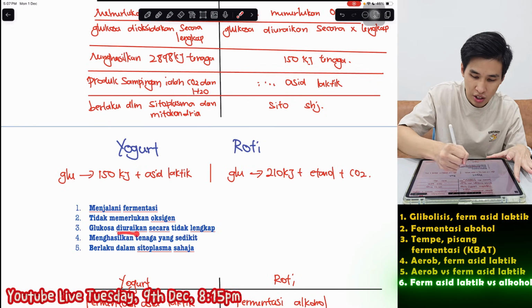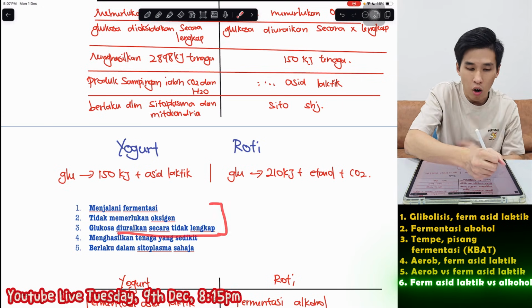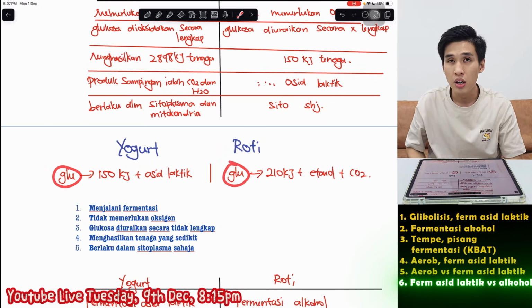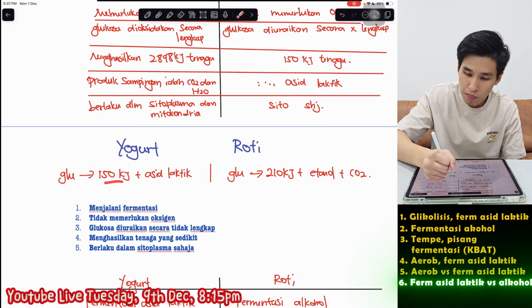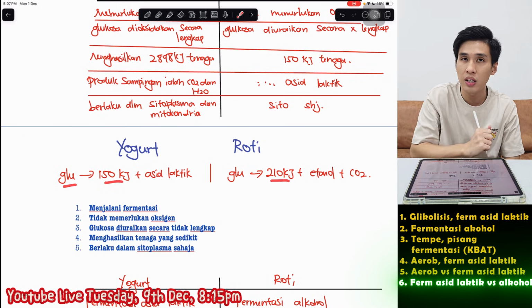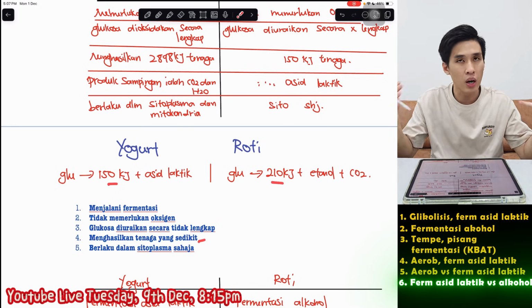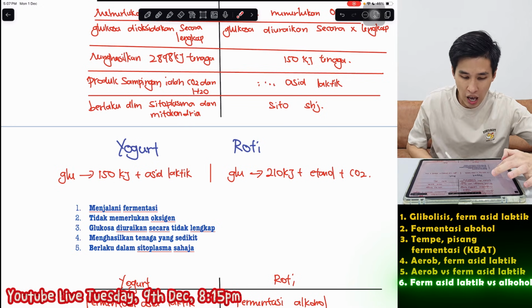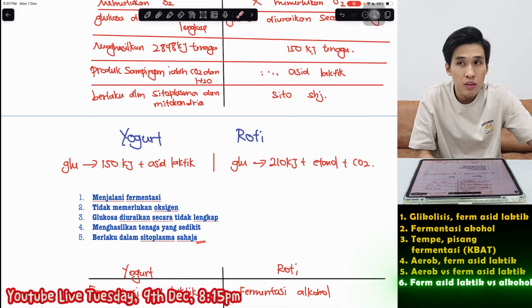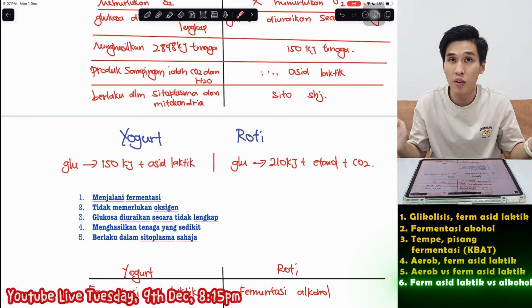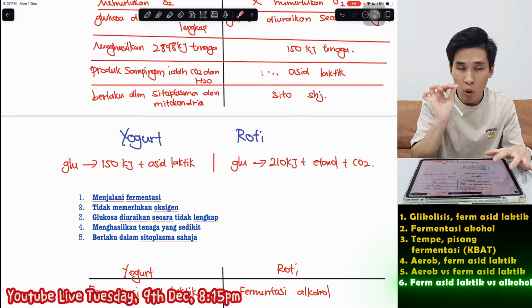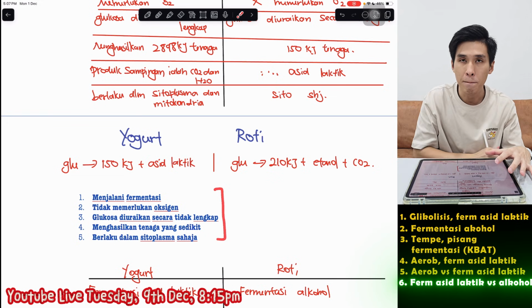Glukosa diurai secara tidak lengkap. So these three, all is about the glucose. Okay, tenaga sebab glukosa diurai dengan tidak lengkap, tenaga pun sedikit tapi ada beza, but walau bagaimanapun still very little. And dalam sitoplasma sahaja, because no mitochondria lah, fermentasi mah.